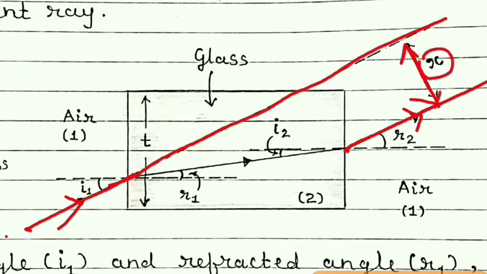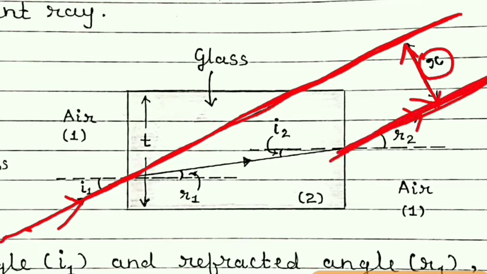This much distance, x. The ray which is incident, its actual path is this. But when it came out of the glass slab, it is coming out from this line. So this is the path of the ray when it is coming out of the glass, and so it is shifted by x from its original path. And that is called the lateral shift.